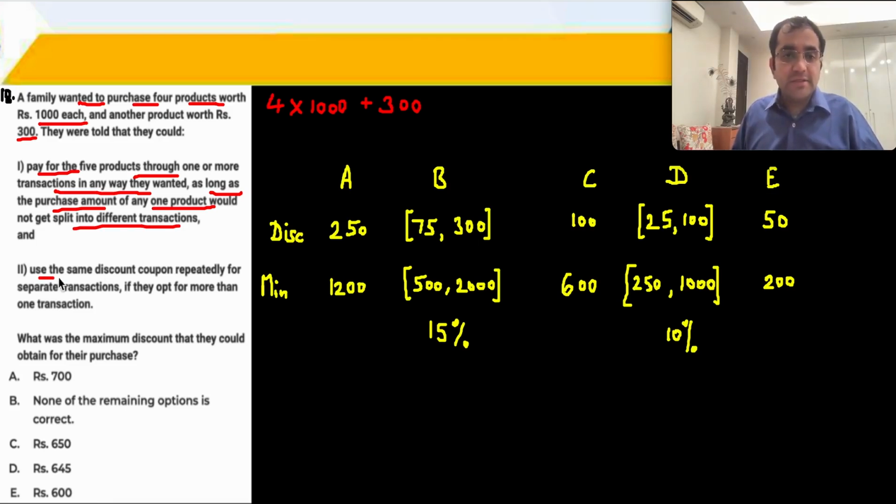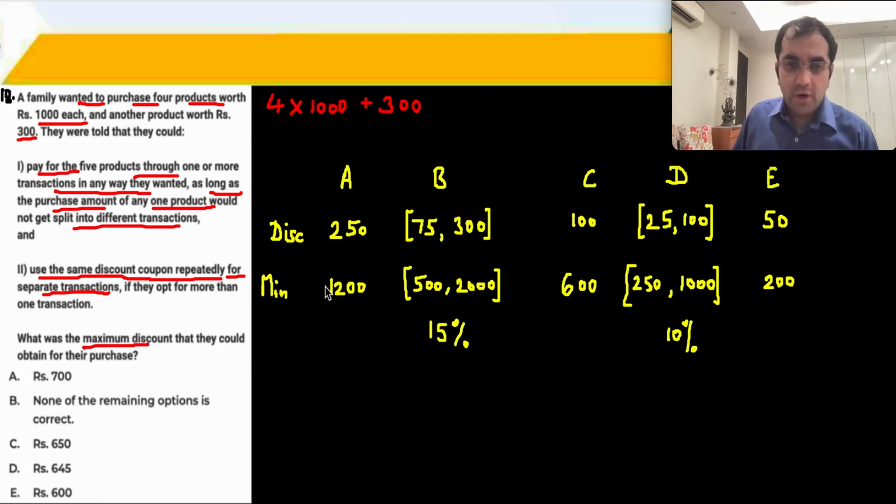And as far as the discount coupons are concerned, you can use the same discount coupon repeatedly for separate transactions. Okay, so they are saying you do whatever you want. आपको जैसे बिलिंग करना है करो, get the maximum discount. ठीक है.